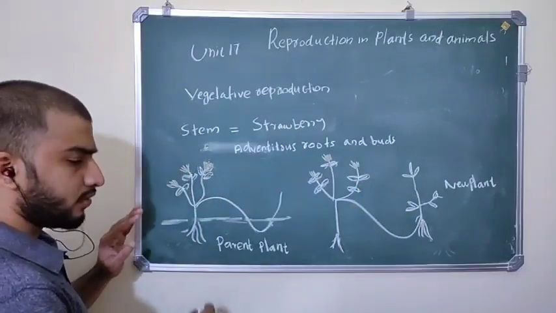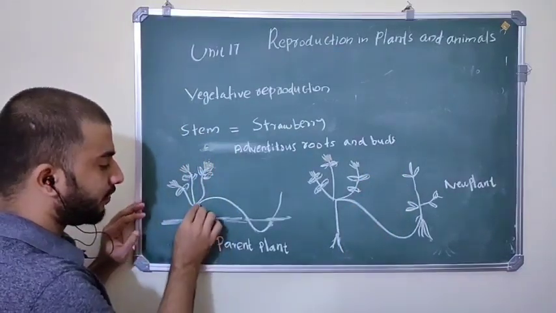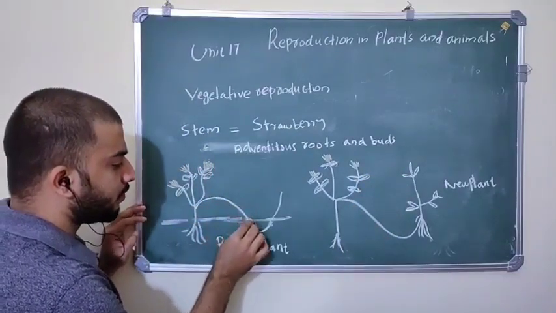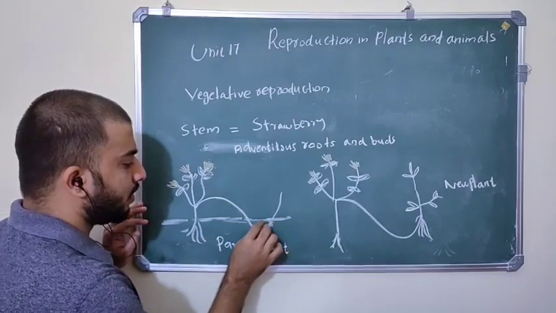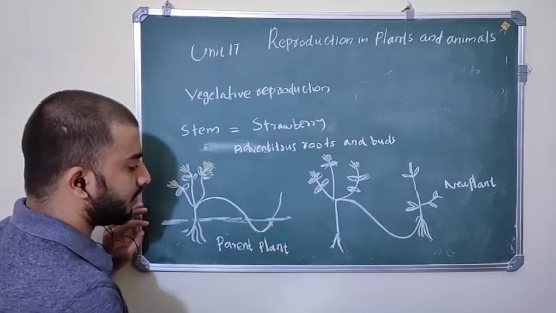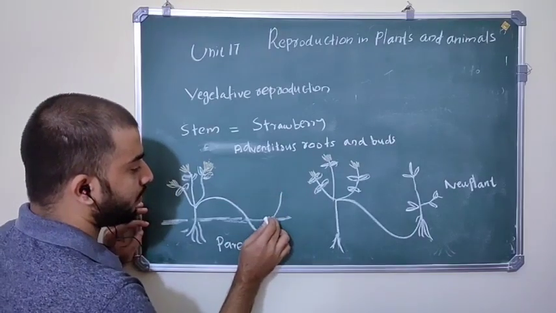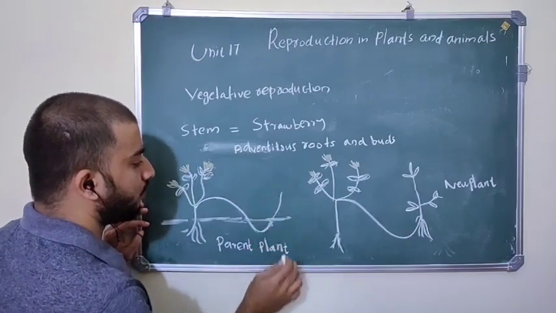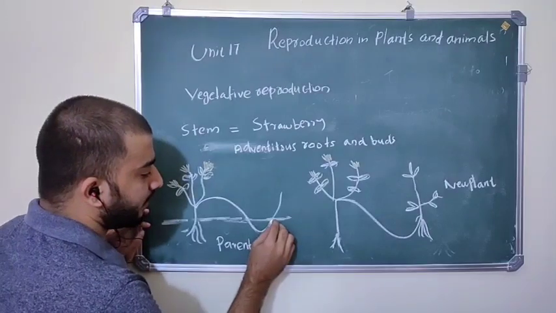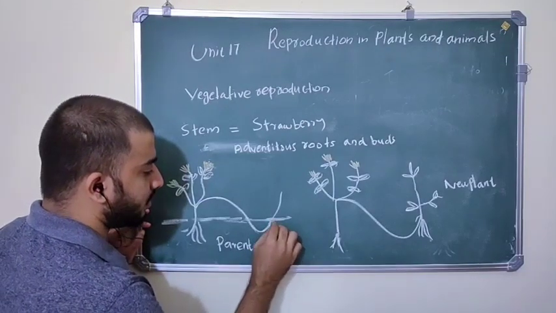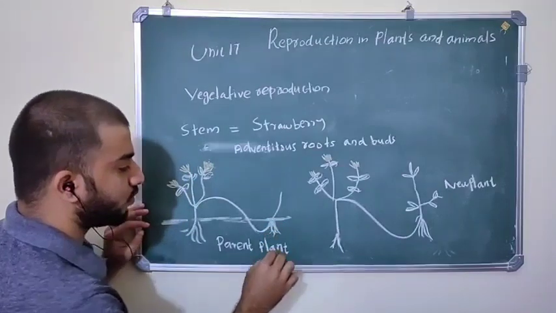So this is the parent plant, and one of its aerial weak stems touches the ground and is buried under the soil, while one part of the shoot is exposed outside. This shoot will develop adventitious roots and buds.